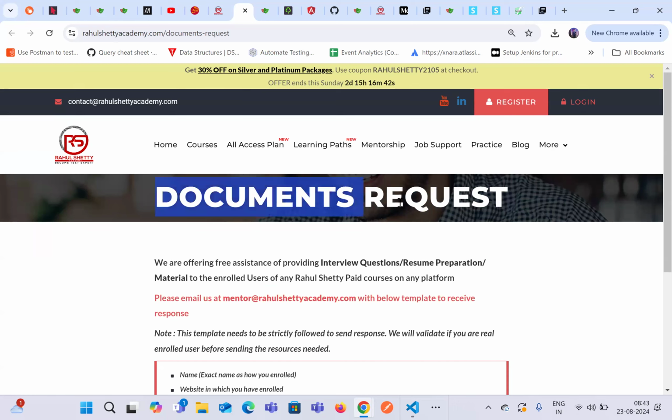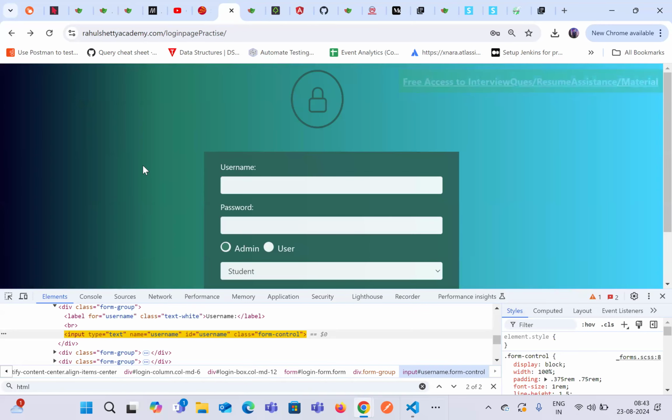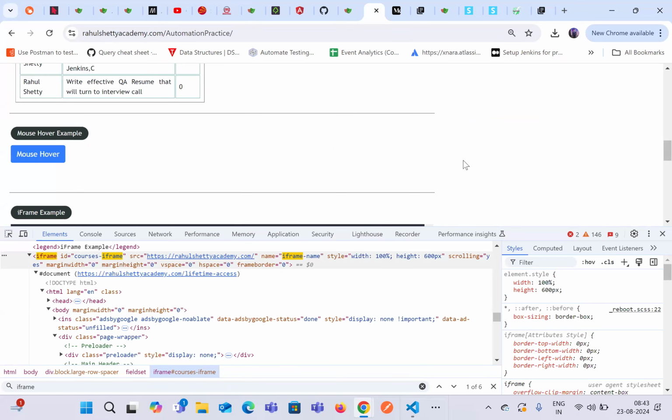So for that, we have created another page, and then using the other page handle, we were trying to automate this. And then again, when we had to go back to the original one, we again used the previous one, which was page. In the same way, iframe also works the same.